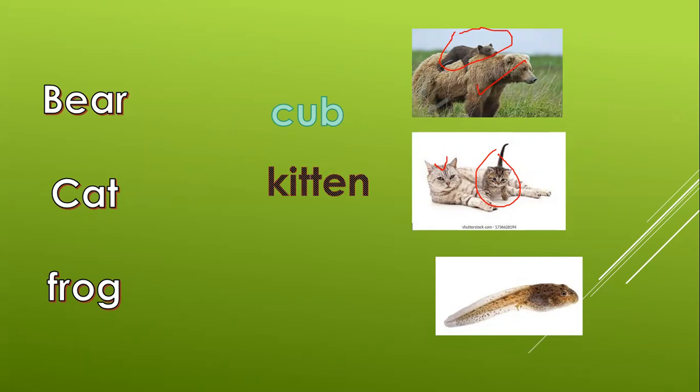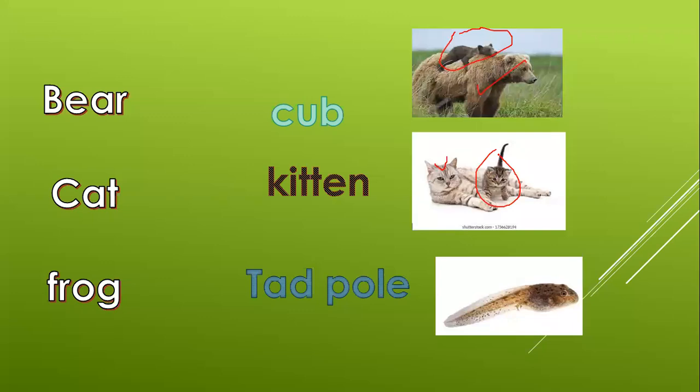Okay, I did not put the pictures of adults. You can see the picture of the frog in the book. It's missing here. A big adult frog is just called a frog. And what is the baby called? The baby frog is called tadpole. Okay, please write these names in the book. The baby bear is called cub.